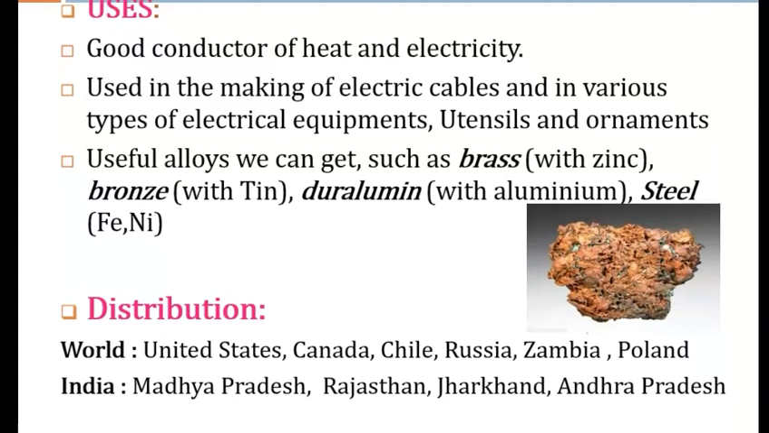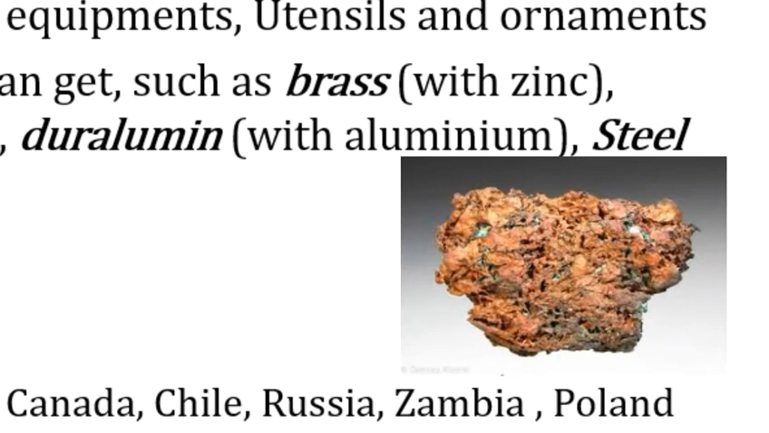Now the distribution. Copper is mainly found in United States, Canada, Chile, Russia, Zambia, Poland. And in India, it is mainly found in Madhya Pradesh, Rajasthan, Jharkhand, Andhra Pradesh. In Rajasthan, Khetri mines is very famous. At first, Jharkhand was the leading producer, but now Madhya Pradesh, Rajasthan and Jharkhand all have good production of copper. This is the picture of the copper ore.